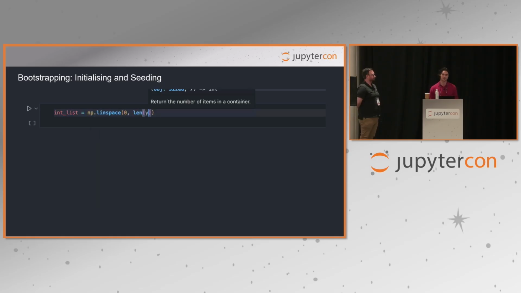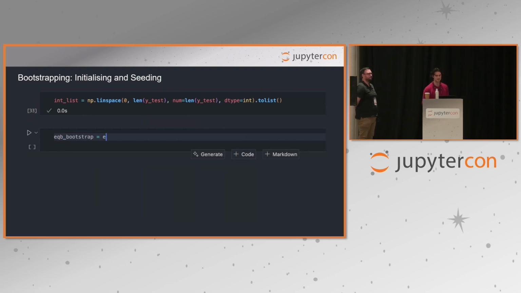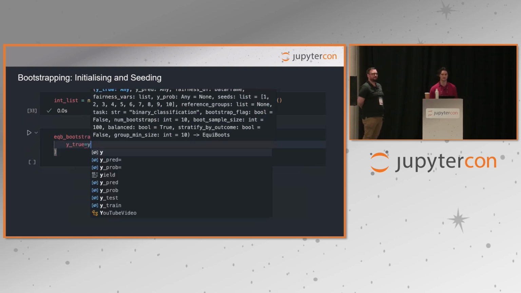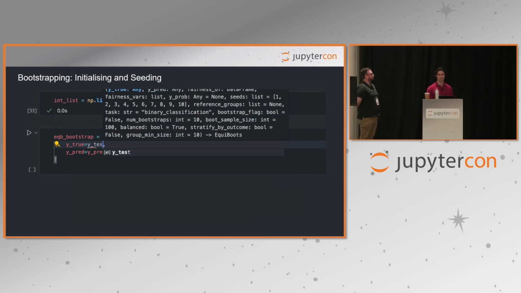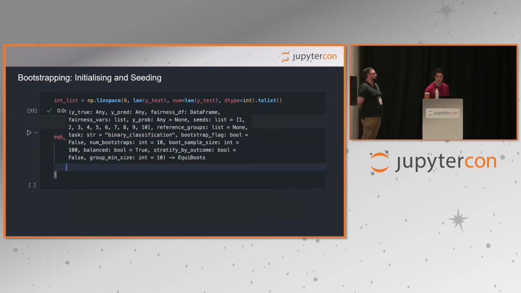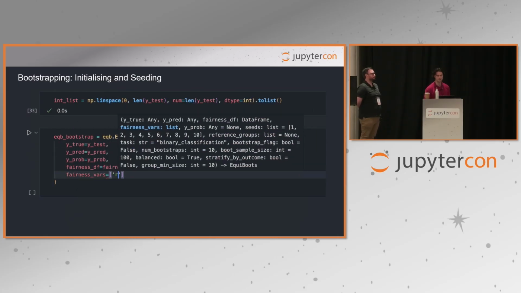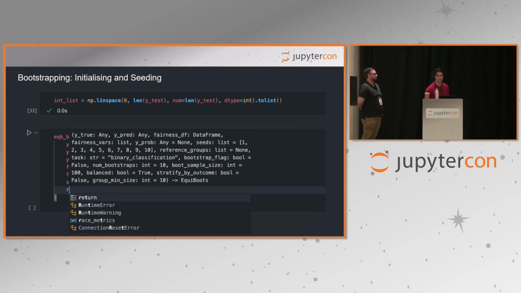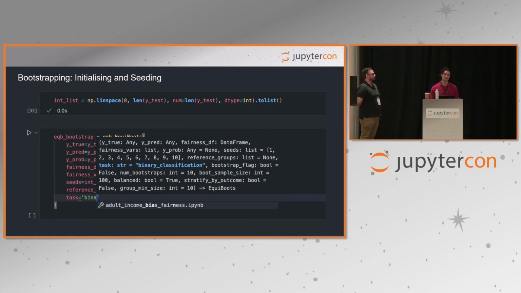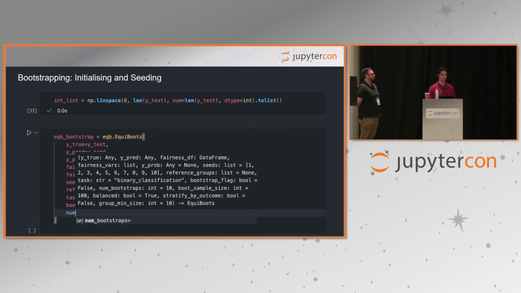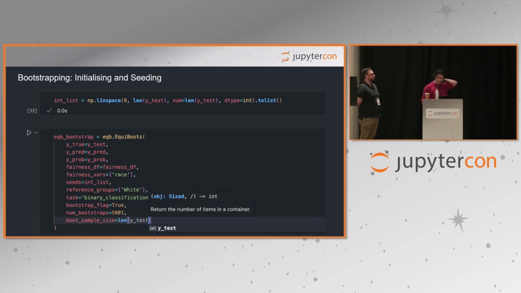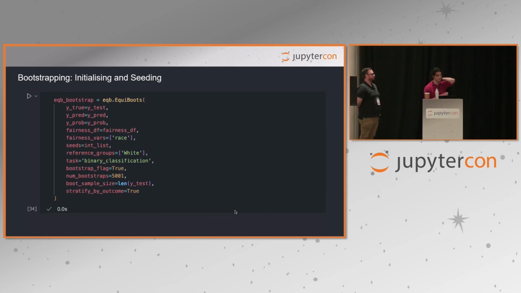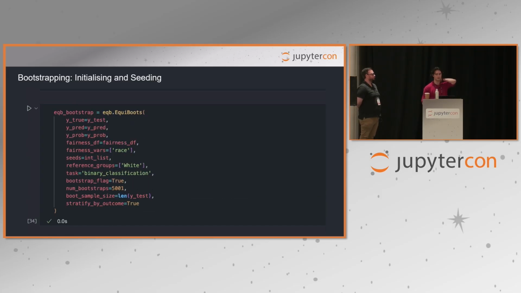When starting the bootstrapping process, we want to ensure that it is fully reproducible. Therefore, we need to create a seed list. This seed list is a list of integers, the length of your sample size. In our case, this will be the length of y test. To satisfy the conditions for the statistical test, we chose to sample a sufficiently large number of times. In this example, we have chosen 5001 to ensure we approach the normal distribution. We also sample across the whole data set and sample with stratification.